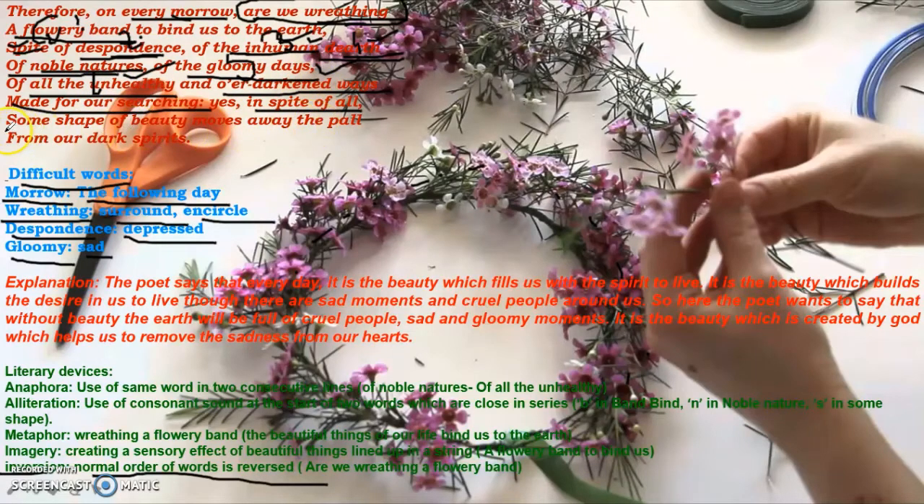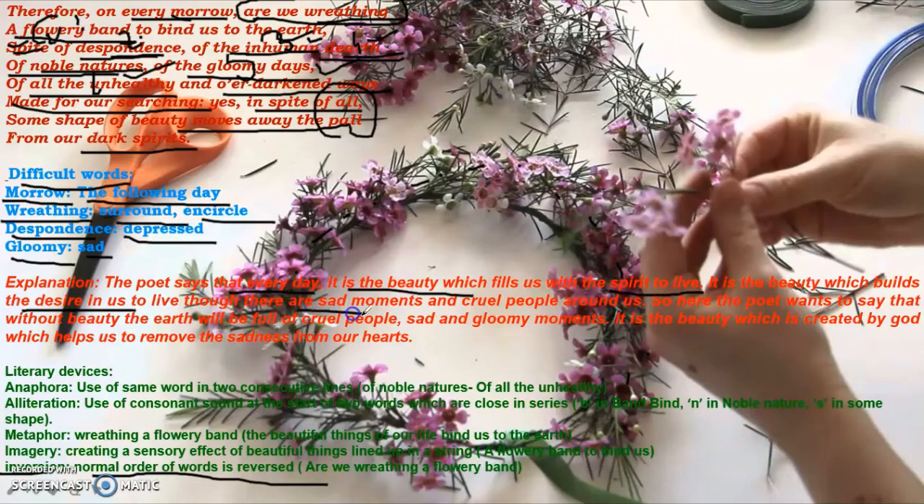So in spite of all these things, there is some shape of beauty that moves away the pall. Pall means the covering of the shroud, you can say. Pall that covers the happiness of our beauty, that stops us from being happy. There are some things of beauty in everybody's life which takes away the shroud, the covering from our darkened spirits, means our sad souls, and make us happy. So the poet says that every day it is the beauty which fills us with the spirit to live. It is the beauty which builds the desire in us to live.